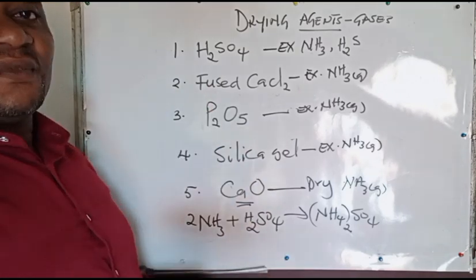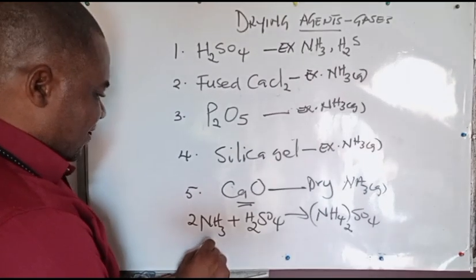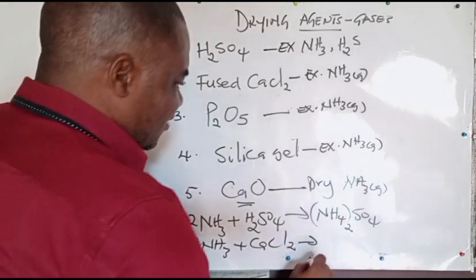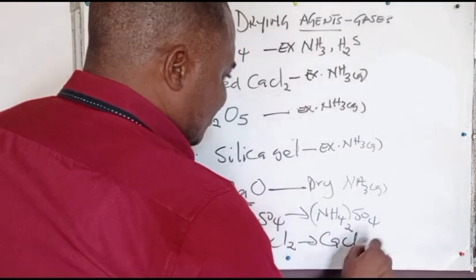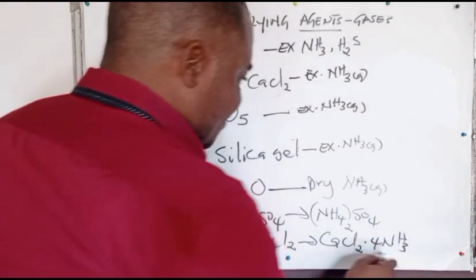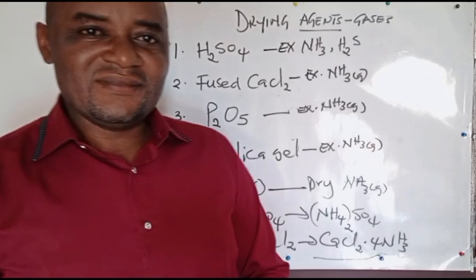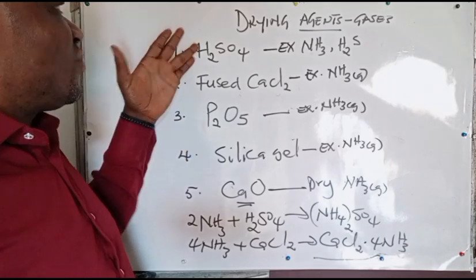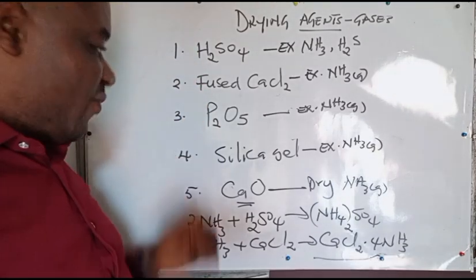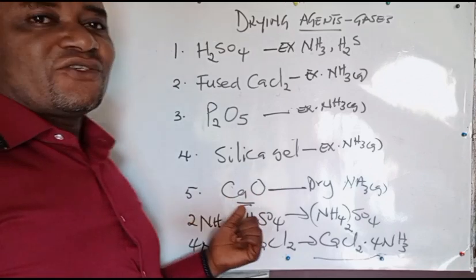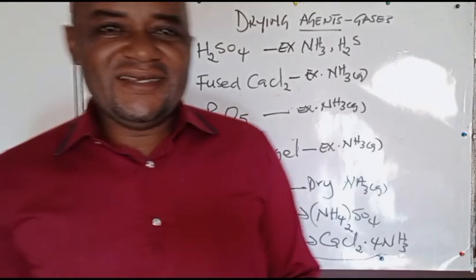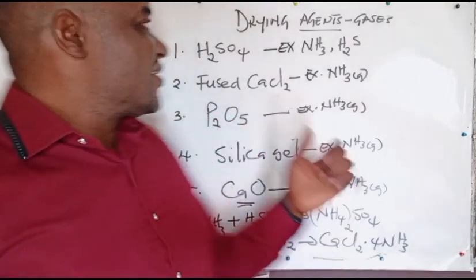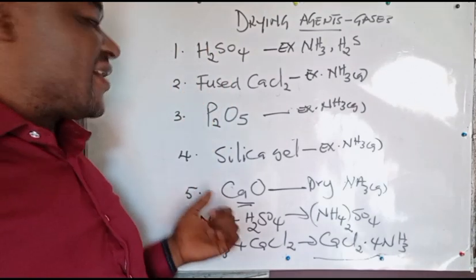How about fused calcium chloride? If you use ammonia, let's say 4NH3 plus calcium chloride, it's going to give you CaCl2·4NH3. Did you see that this is also a complex? So ammonia cannot be dried by any of these drying agents, even though they can dry every other gas. Ammonia can only be dried using calcium oxide. Today you've learned that ammonia cannot be dried using these other drying agents except calcium oxide.